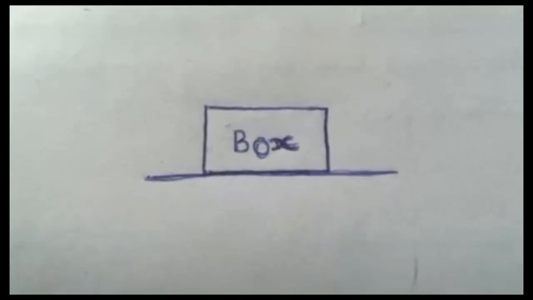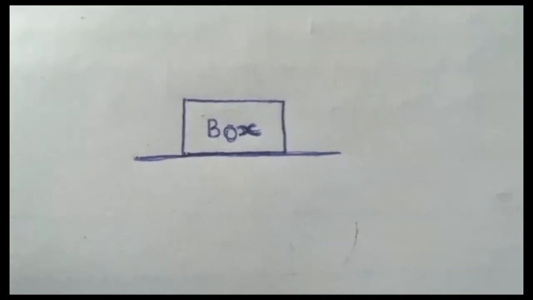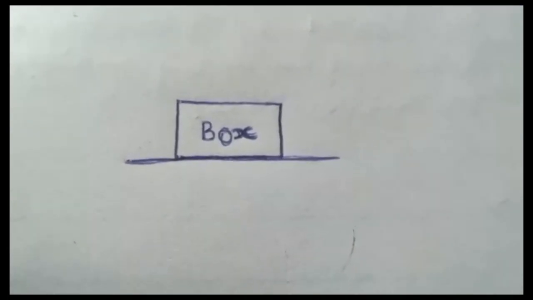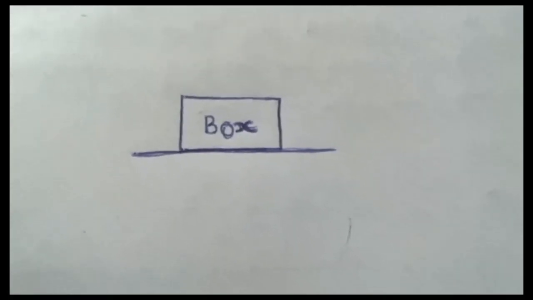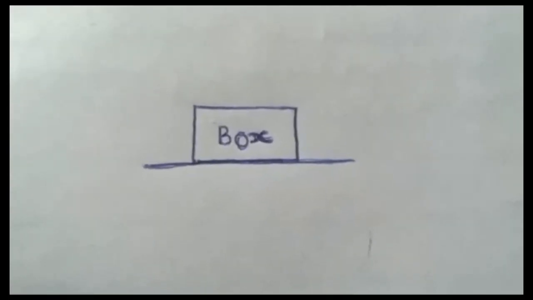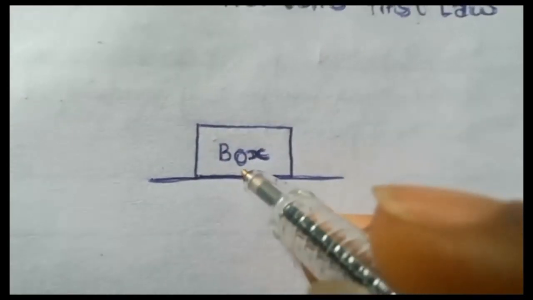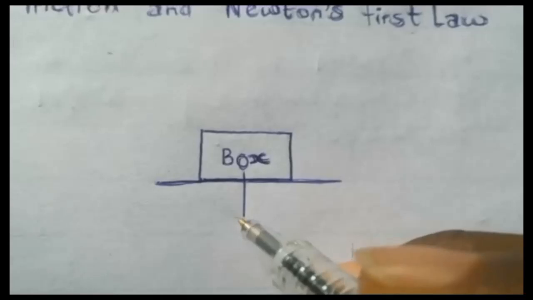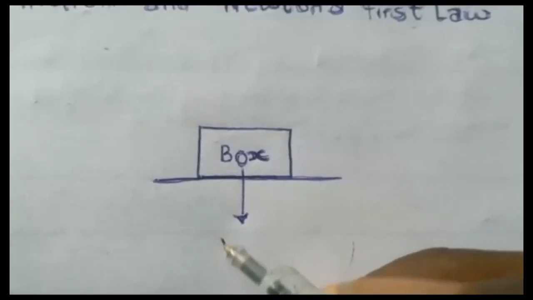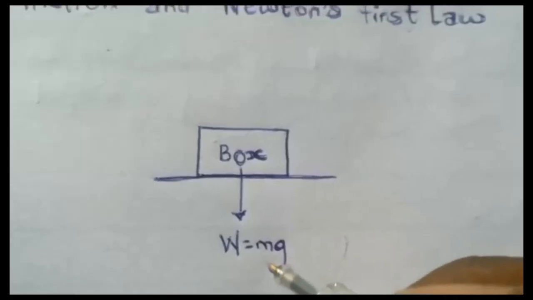Alright, now we have a box on a horizontal surface. According to Newton's third law, which says for every action there is an equal and opposite reaction, we can now find the relationship between normal reaction and the weight. So this is a box. The box has a weight, and we know weight always acts downwards.